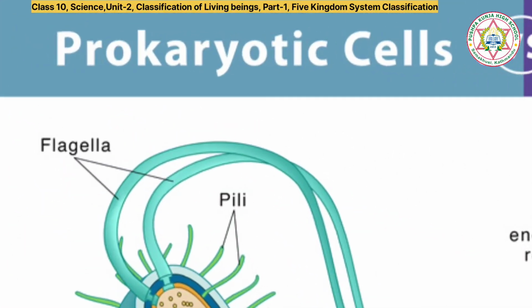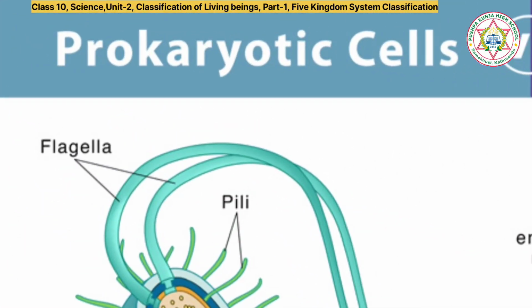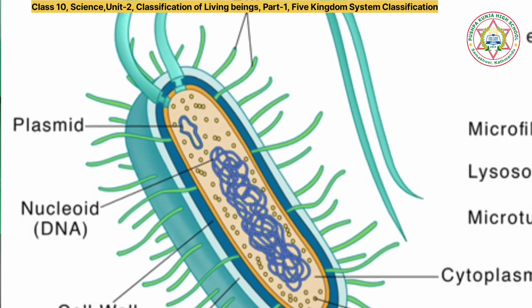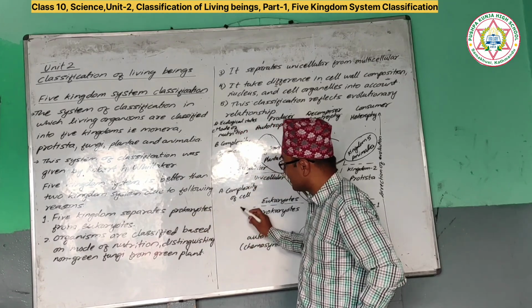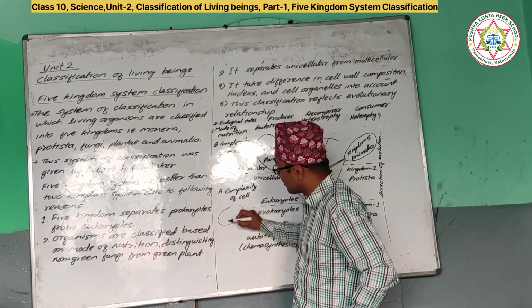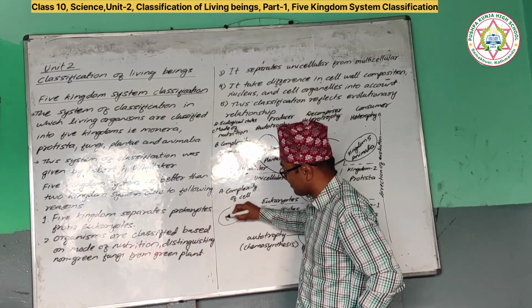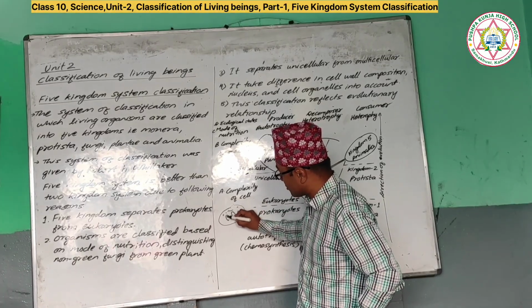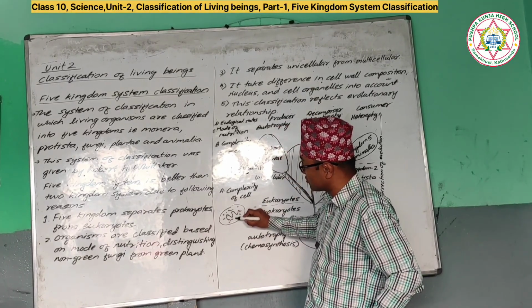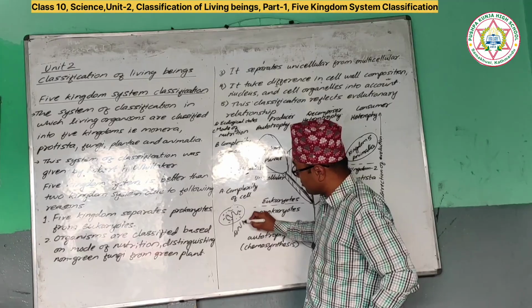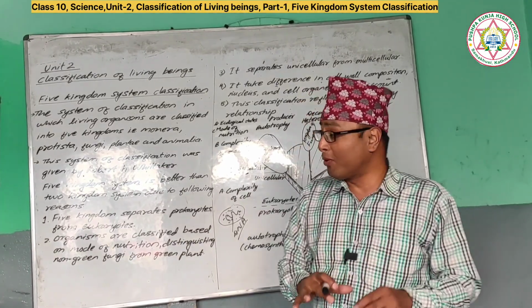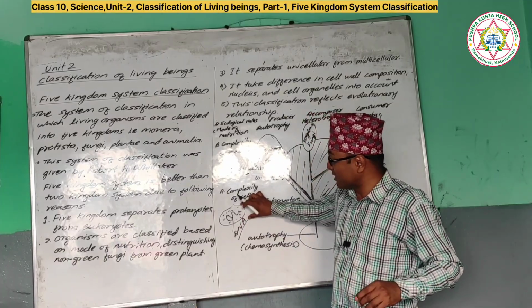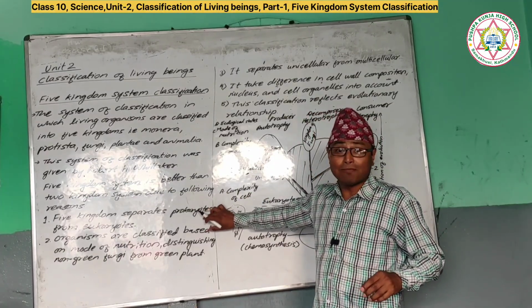Prokaryote means those living organisms which have no nuclear membrane, that do not have a true nucleus. Alright, in prokaryotes come the bacteria. Bacteria do not have a fixed nucleus. They have a fluid-like structure called matrix. In that matrix there is a circular DNA, and they do not have any membrane-bound cell organelles like mitochondria or Golgi body. Nothing at all. Very simple type of cell. Prokaryotic means a very primitive type of cell.